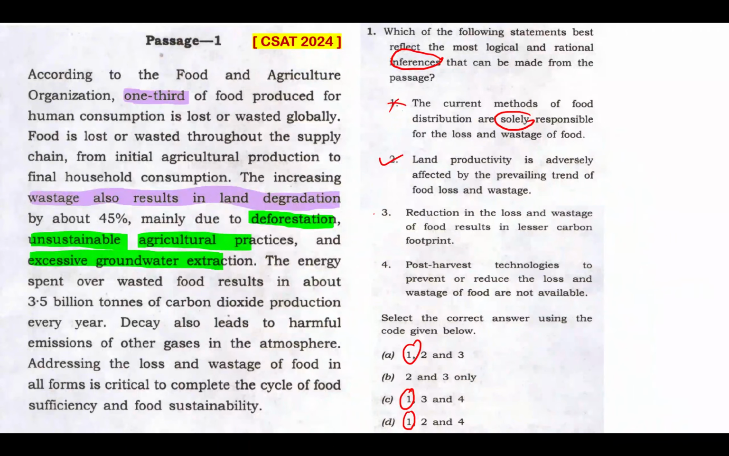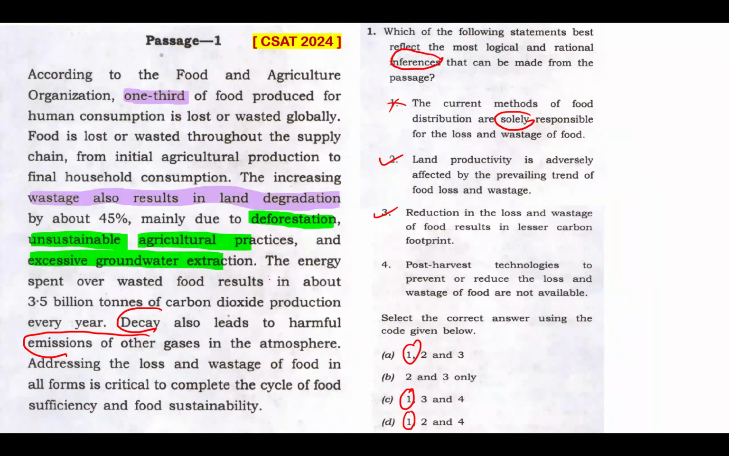And statement 3, yes, that can be taken. Reduction in loss and wastage of food results in lesser carbon footprint. Where do you get that from? This part. Decay also leads to harmful emissions of other gases in the atmosphere. So if you reduce the loss of food, there'll be lesser decay, and that would mean that there'll be lesser carbon footprint. That's the connect there. So that's something that you comprehend, infer from this passage.